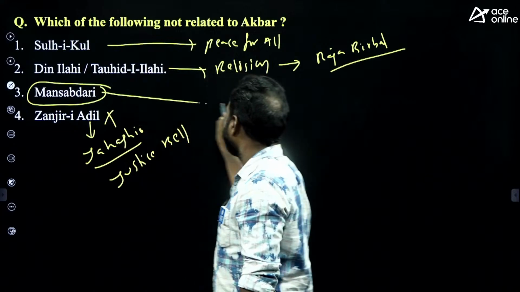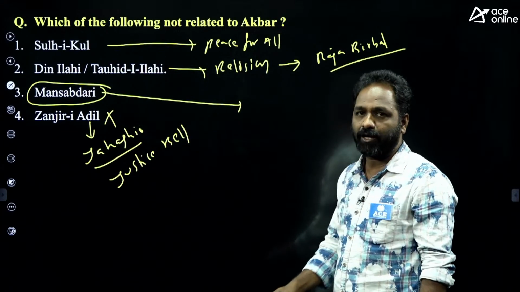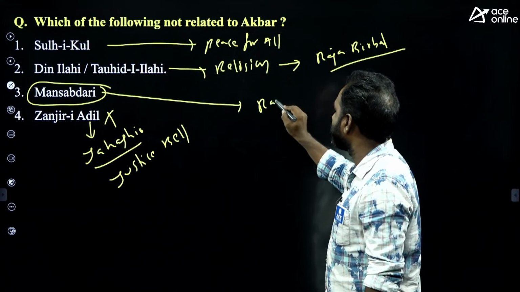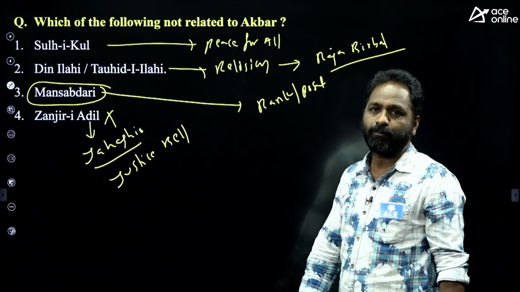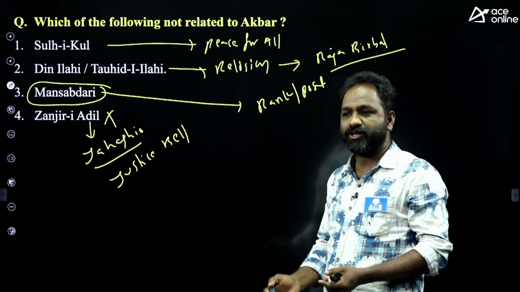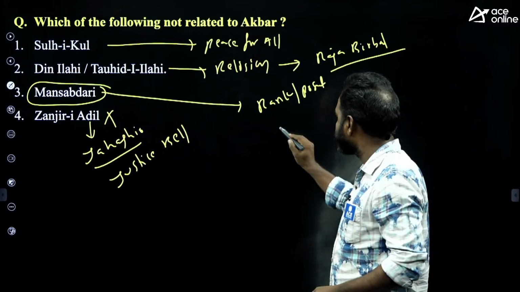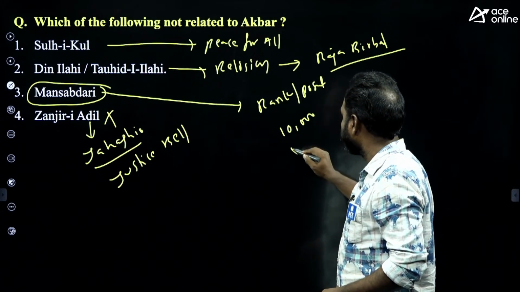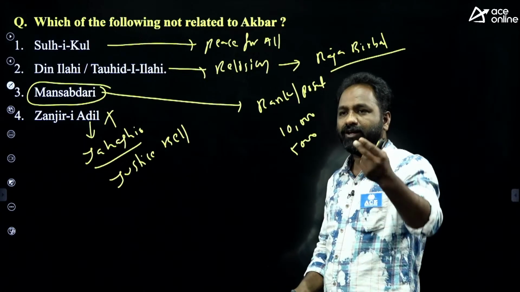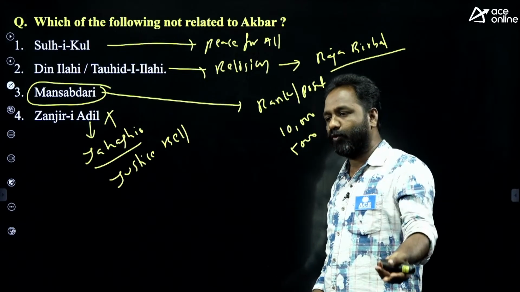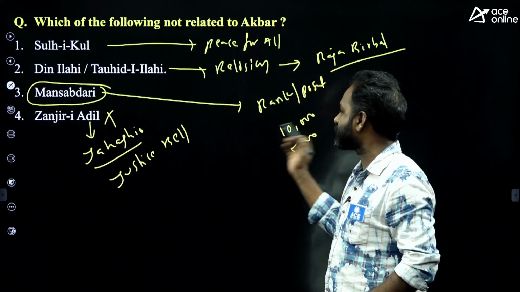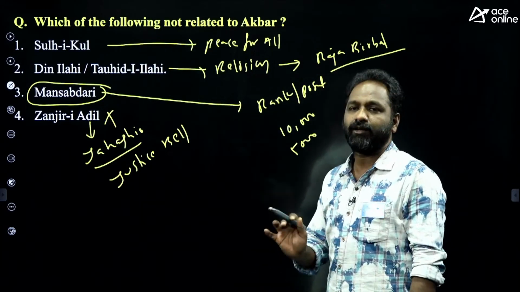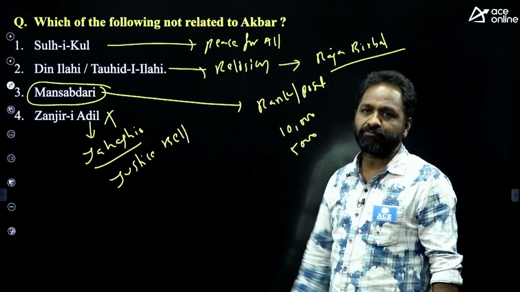Mansabdari system is also introduced by Akbar only. Mansabdari system is nothing but called rank system or position system. So what is your position? You will be given a rank, like the 10,000 rank, the 5,000 rank. Today we have class 1 officer, class 2 officer, group 1 officer, group 2 officer, IAS officer, IPS officer. Like that there is a position system called Mansabdari system in administration. That is also introduced by Akbar.